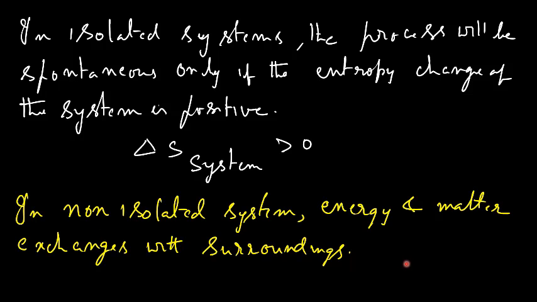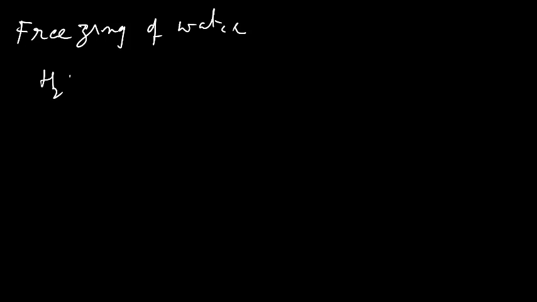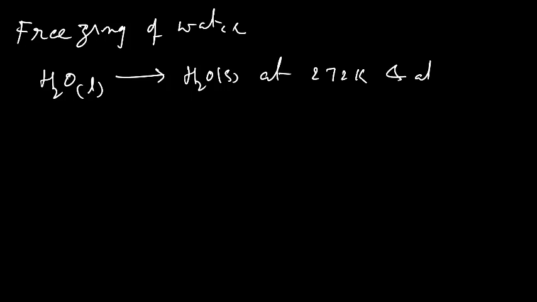In non-isolated systems, energy and matter exchange with the surroundings. Let us take an example: freezing of water. Liquid water changes to ice, H2O(s), that is solid, at 272 Kelvin and at 1 bar pressure.